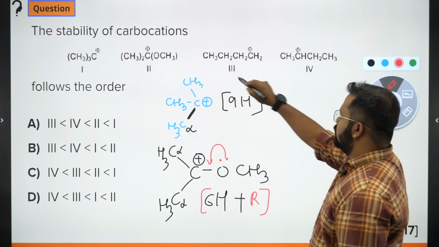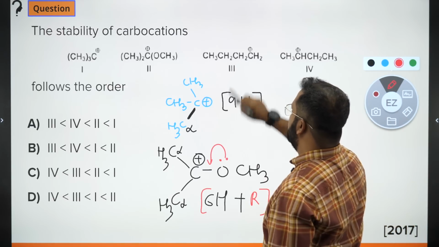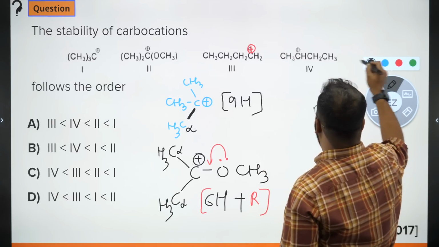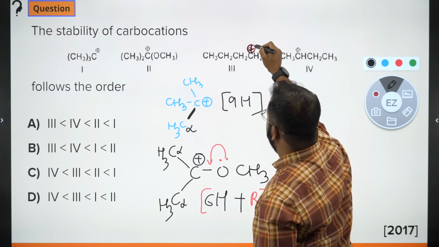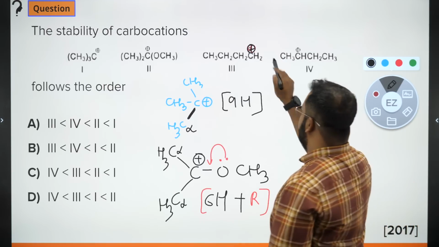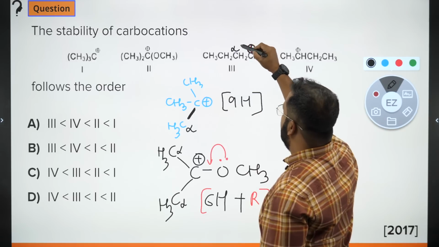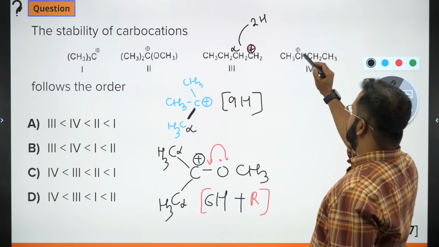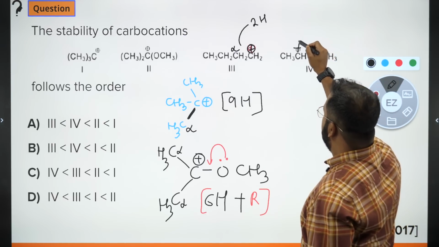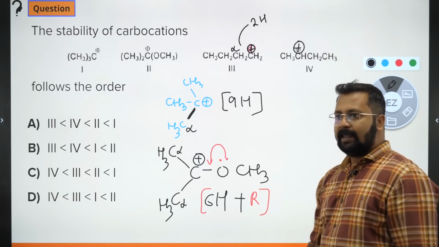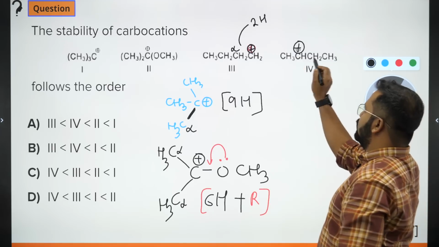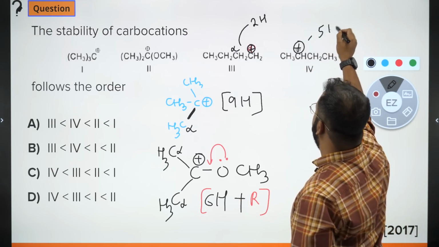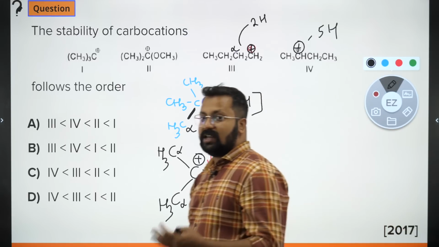Third one, CH3, CH2, CH2, CH2. So if this carbon has a positive charge, then this is alpha, and the number of alpha carbon hydrogens is 2, so 2H. This has a positive charge. If this has a positive charge, adjacent 2 alpha carbon atoms, total of 5 hyperconjugative, which is gonna impart most stability, resonance.